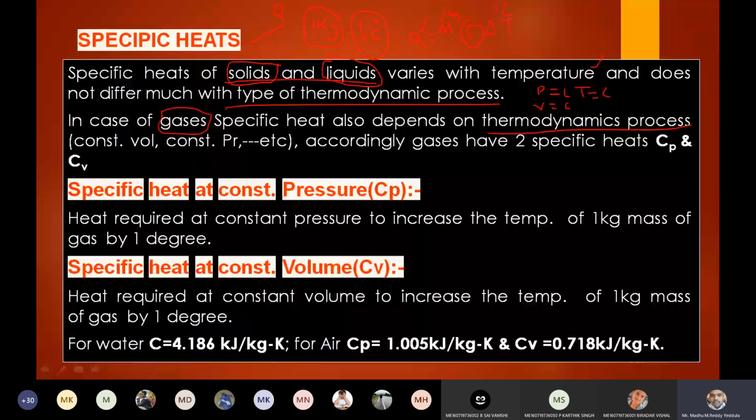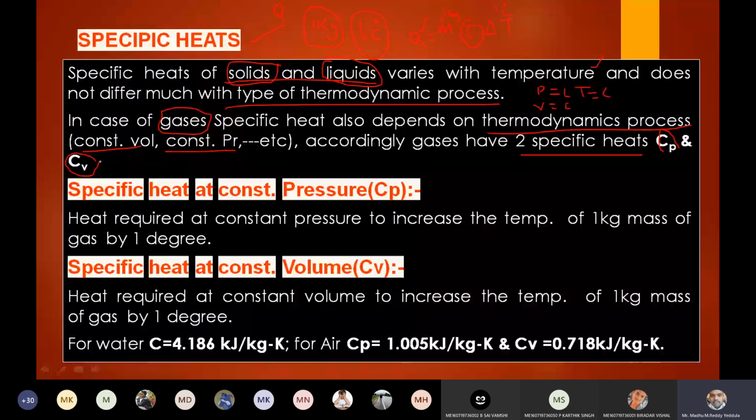That process may be either constant volume or constant pressure or anything. Accordingly, for the gases, we have two different types of specific heats, Cp and Cv. Maybe we don't know the reason so far. We used to study Cp and Cv, right? The main reason is that the gases' specific heat depends on the thermodynamic process, whereas for solids and liquids, the specific heat does not depend on the thermodynamic process.